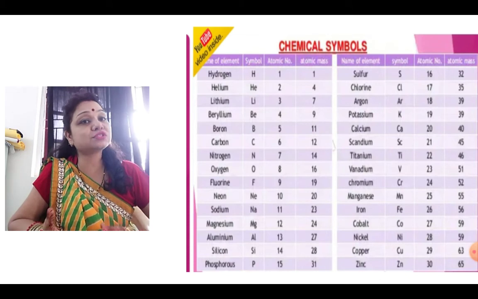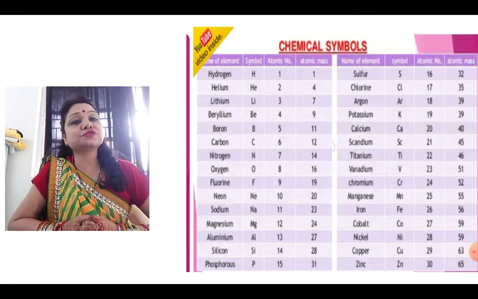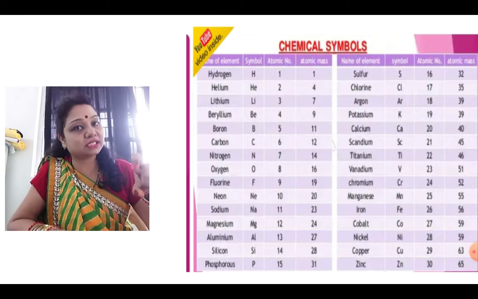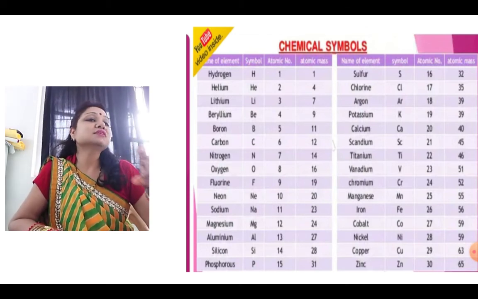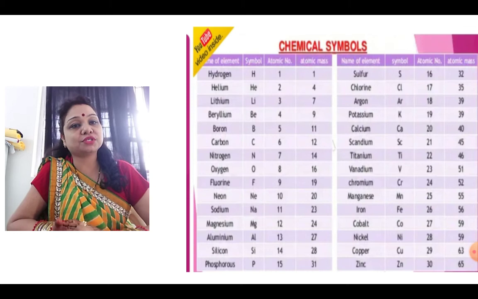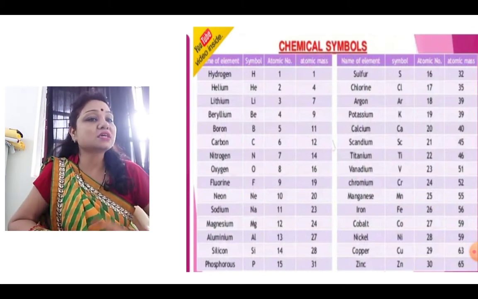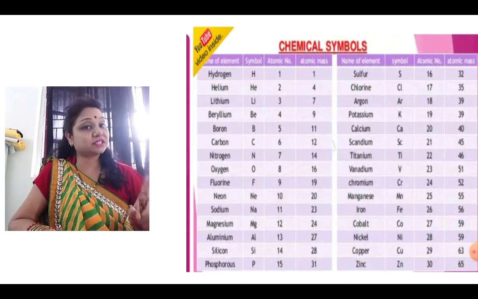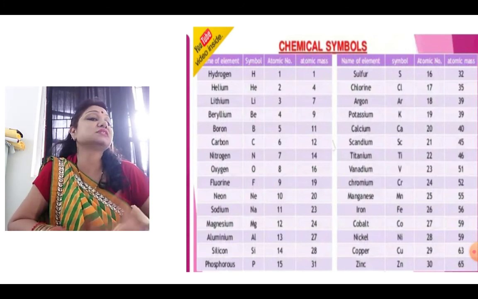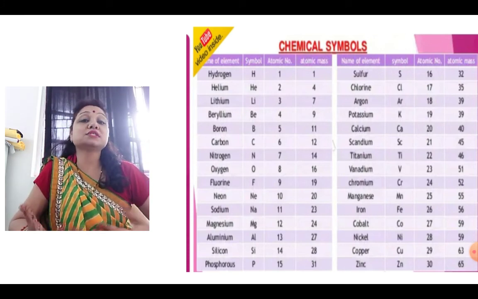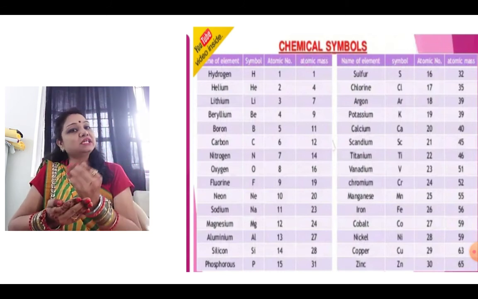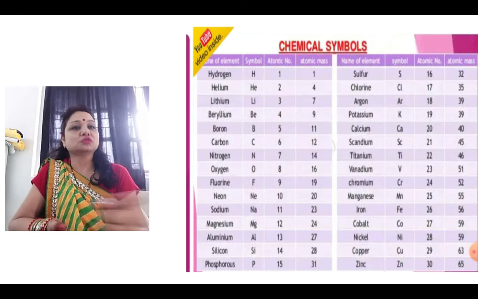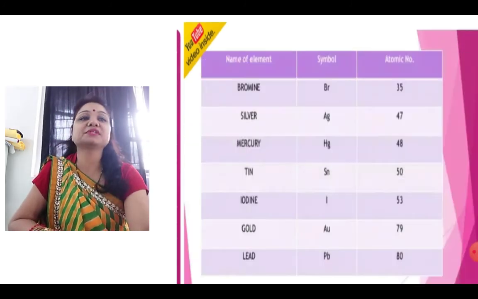Like for hydrogen it is H. Mostly, students, we see the first letter is the symbol, or the first and second letters. They are mostly used as the chemical symbol of that element. So just go through all these and keep them in your mind. Like for aluminium it is Al, the first and second letter. For silicon it is Si. Phosphorus it is P. So it is mostly either the first letter or the first and second letter, both. Got it? They are called the chemical symbols.